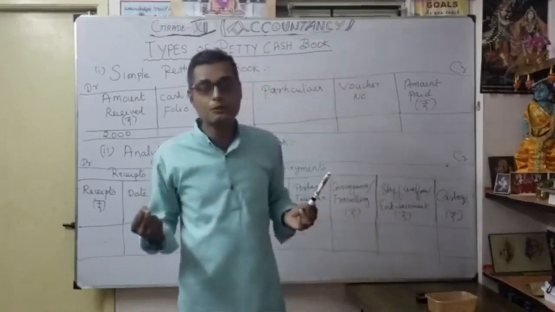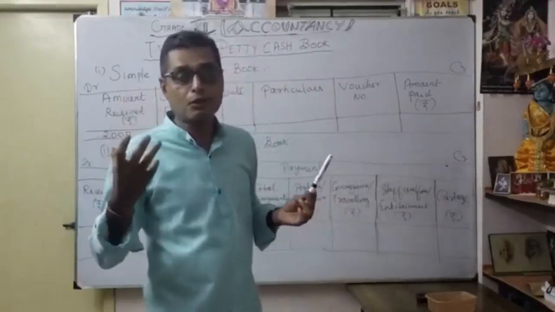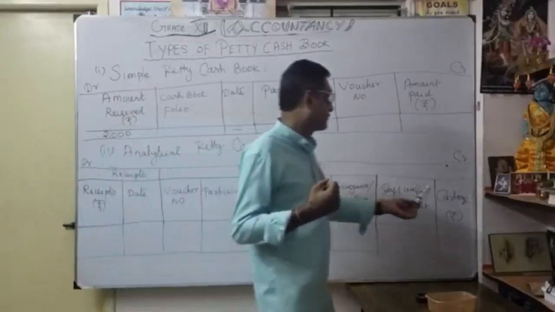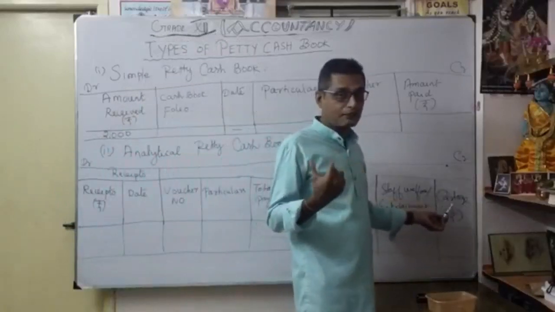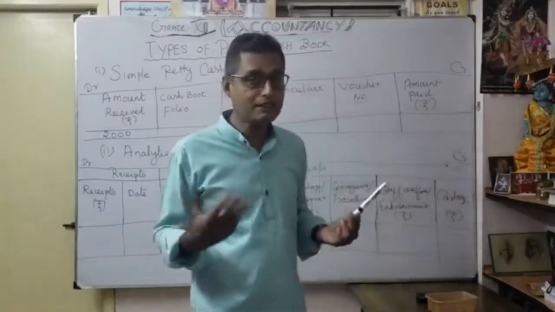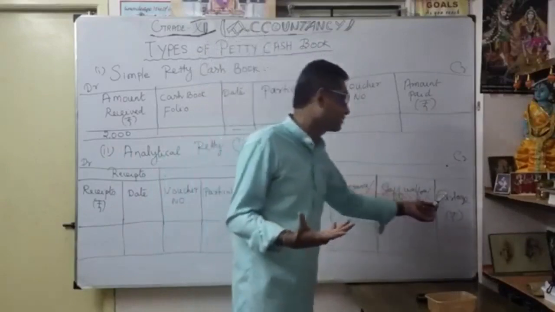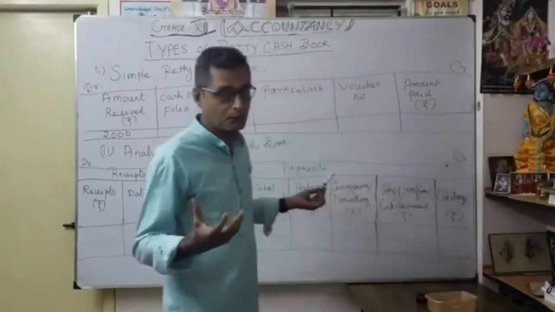You have to bring the goods from the shop, or take the raw material to our godown. It is also called carriage inward and carriage outward. Cartage means the transport expenses for bringing the product to your destination.